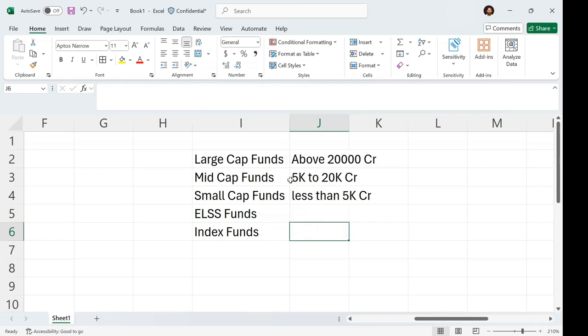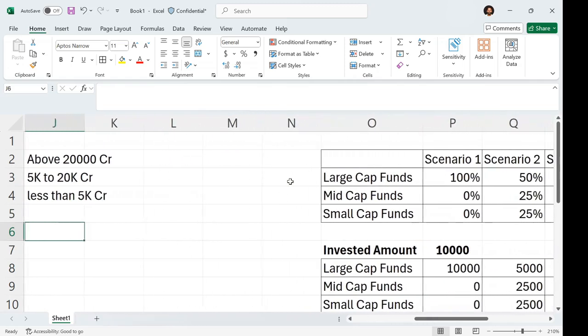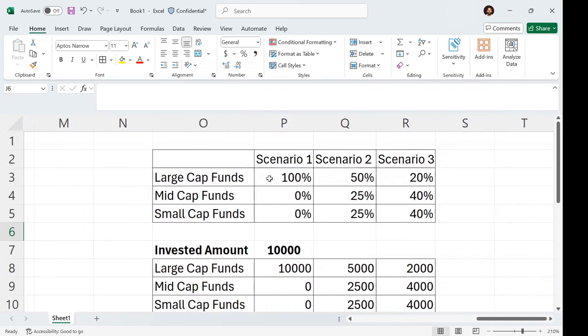So now let's go deeper, scenario wise. If we invest 10,000, what kind of growth can we get? Let's think. I'm investing some X amount, which I'm distributing across large cap, mid cap, and small cap in different ratios.